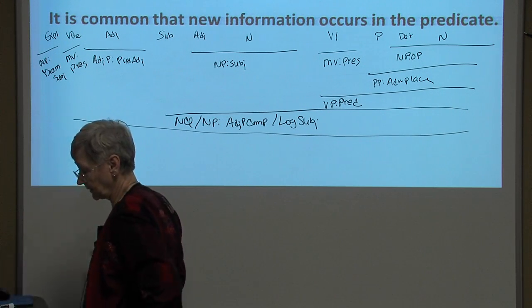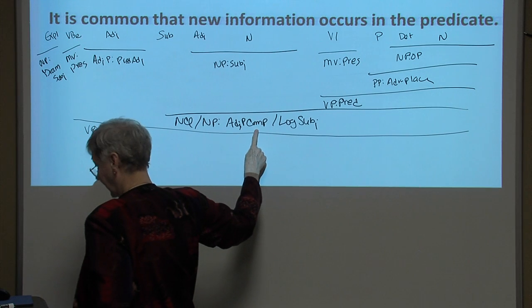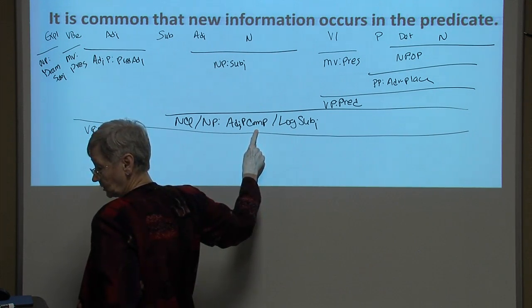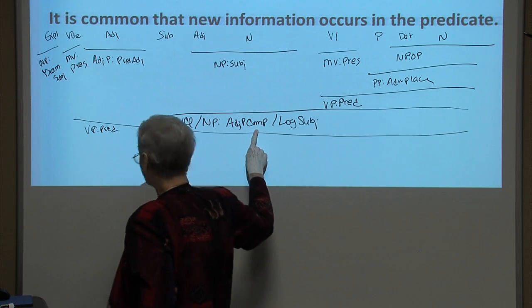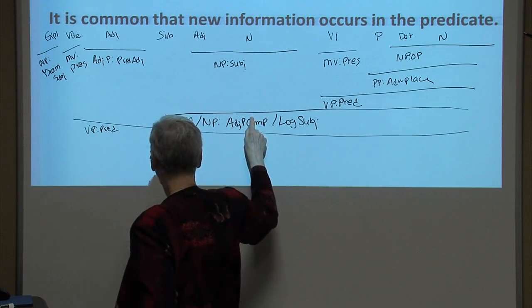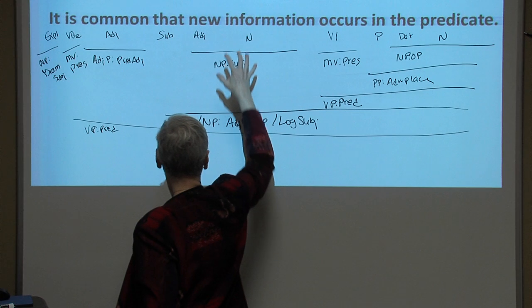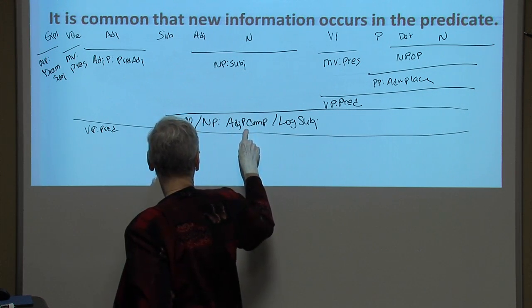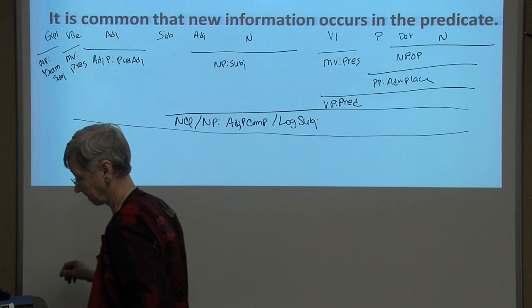The logical subject now has a dual function as complement in the predicate, so we label it with its dual function and we label its surface function first. In the surface structure, it's in the predicate. This is its predicate function, adjective phrase complement.